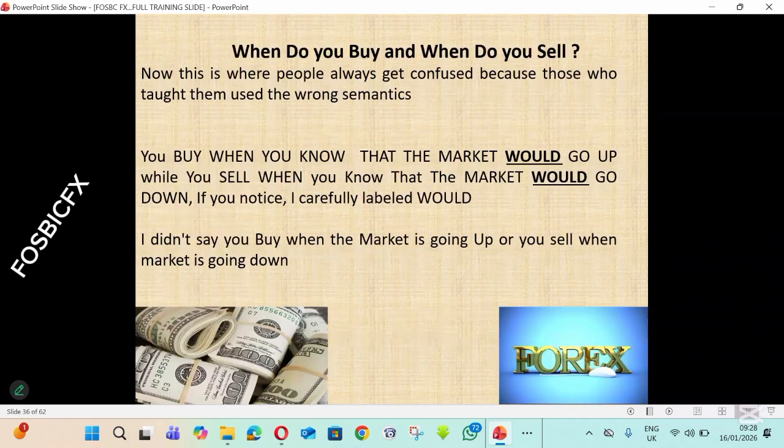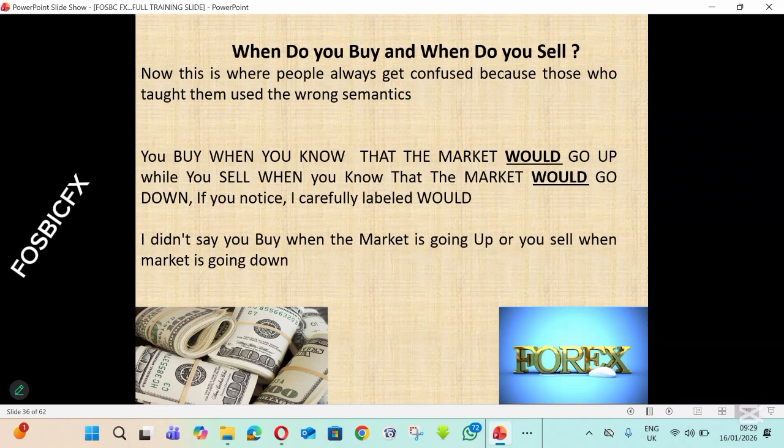Now, when do you buy and when do you sell? In Forex trading, when do you buy and when do you sell? This is where people always get confused because those who taught them use the wrong semantics. You buy when you know that market would go up, while you sell when you know that market would go down. If you notice, I carefully labeled would. I didn't say you buy when market is going up or you sell when market is going down. These are two different statements.